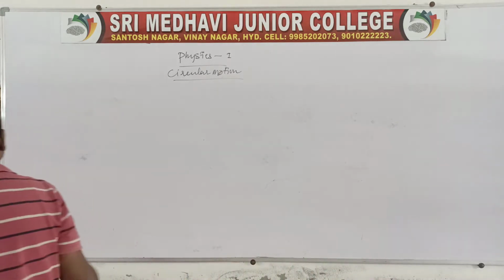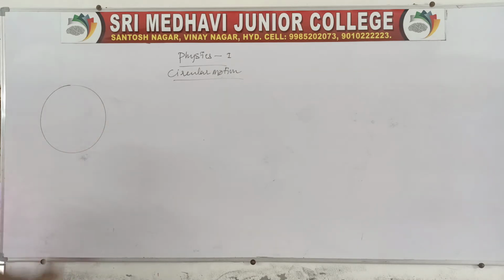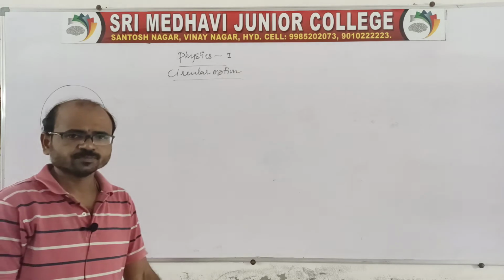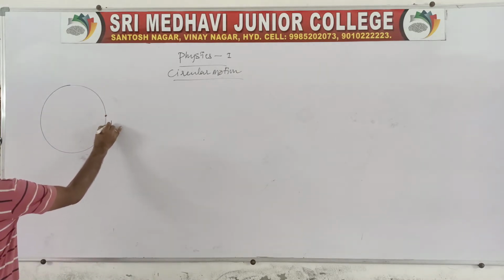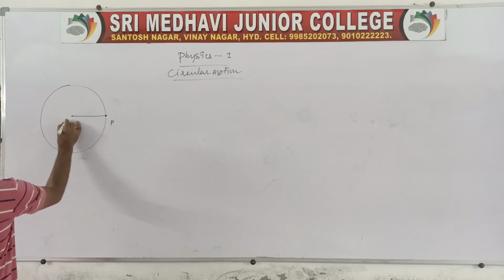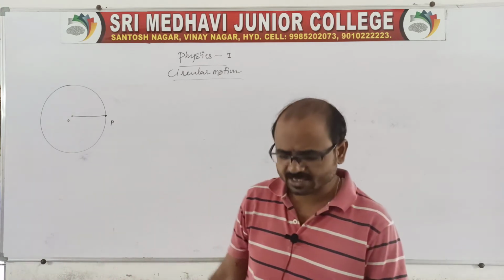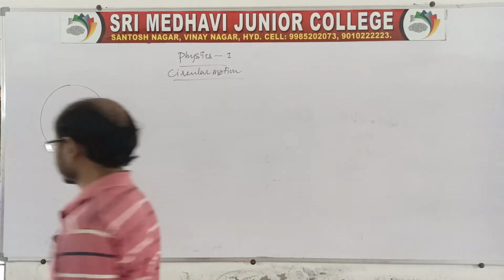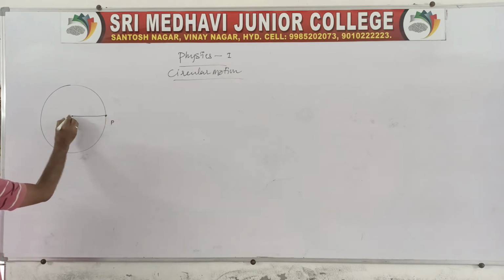Suppose one particle of mass m is revolving in a circular orbit. The particle is initially at a position P, and the center is the origin of the circle. Here we have a radius vector. What is meant by radius vector? It is the line joining the particle to the center.